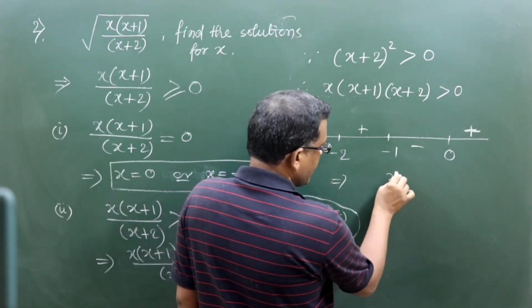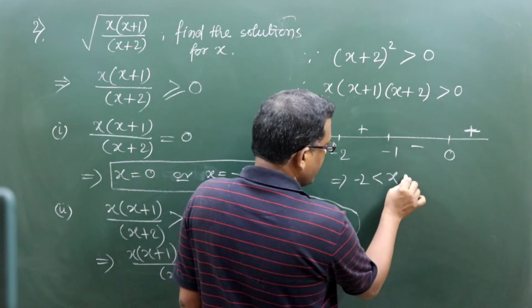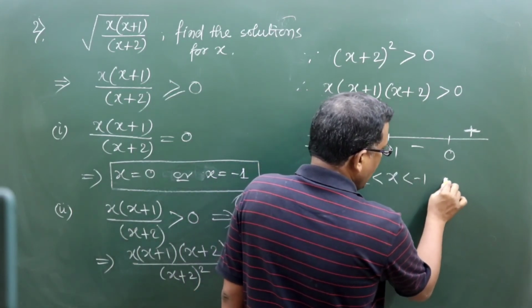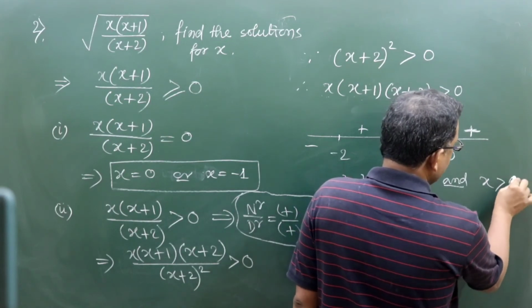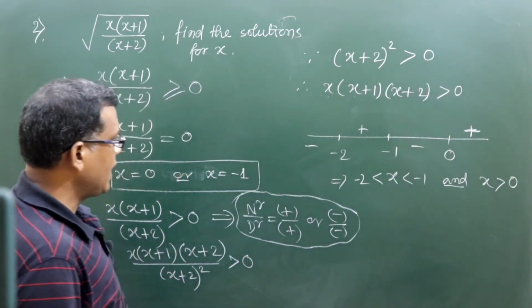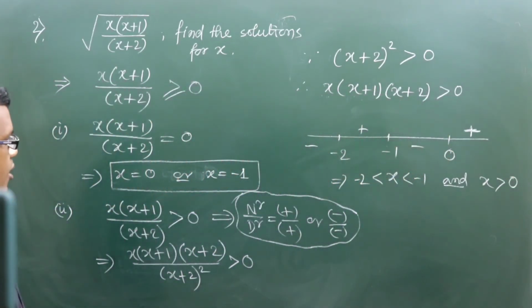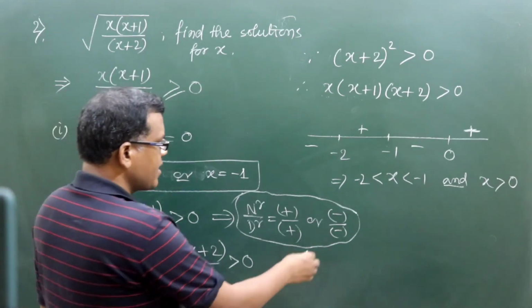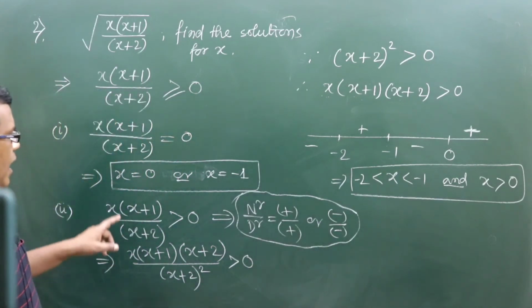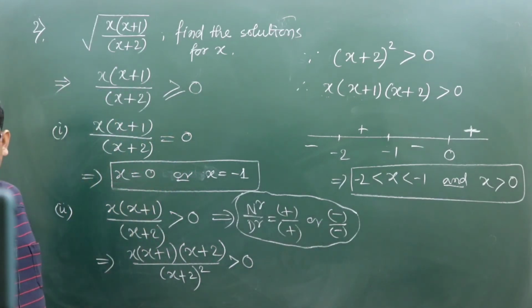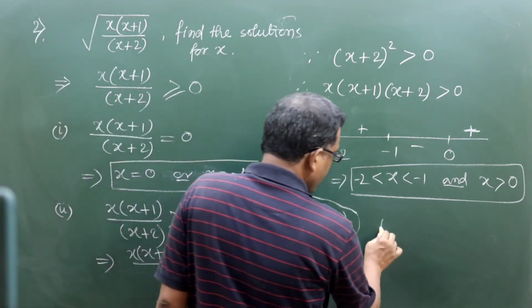So this implies that x should be lying between minus 2 and minus 1, and x greater than 0. So overall, this is one set of solution for the inequation and this is another set of solution for equal also.